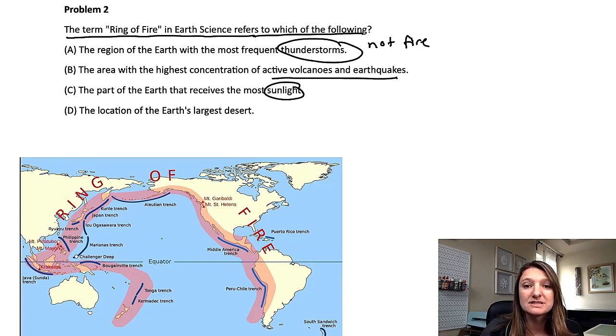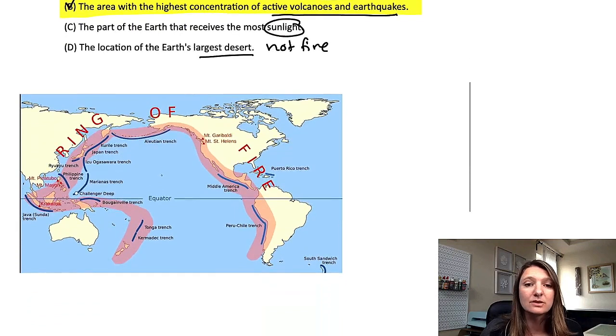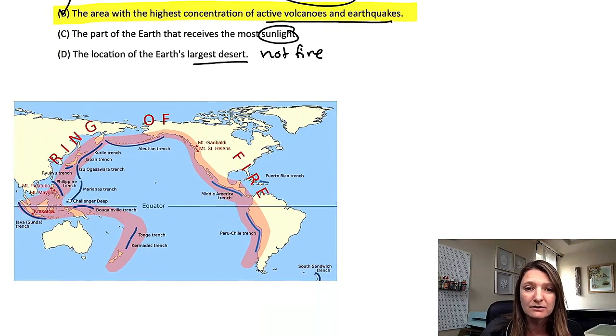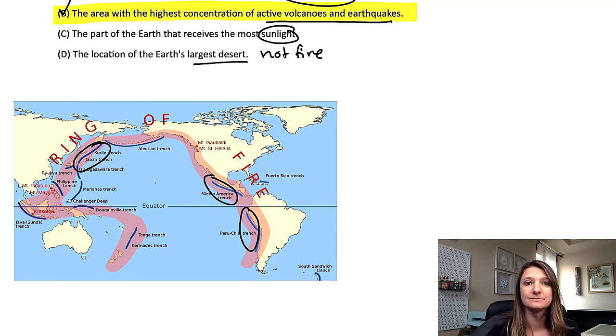C, the part of the Earth that receives the most sunlight. Or D, the location of the Earth's largest desert. Again, that's not fire. So the correct answer is the area with the highest concentration of active volcanoes and earthquakes. If we look, here is the actual ring of fire if they want you to identify where it's at. It's in the Pacific Ocean, by California, by Japan. In that whole area is the ring of fire where you have a lot of plate tectonic activity.